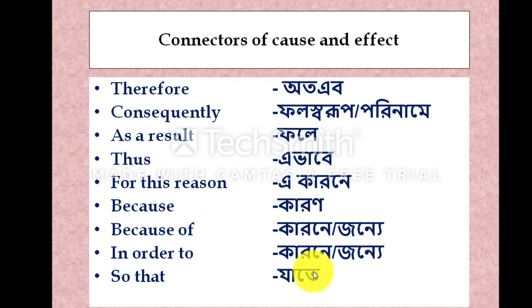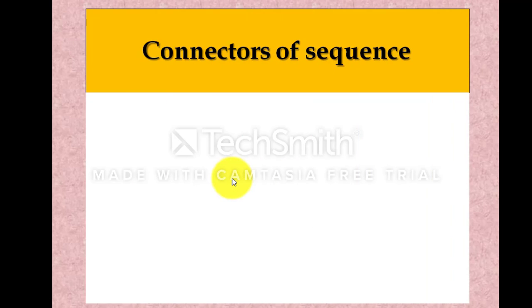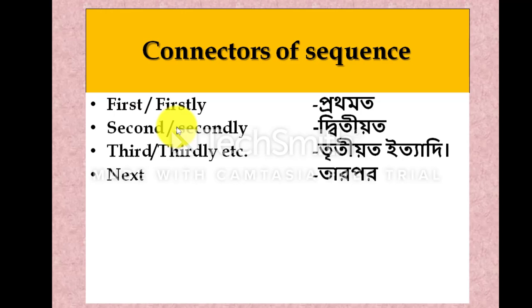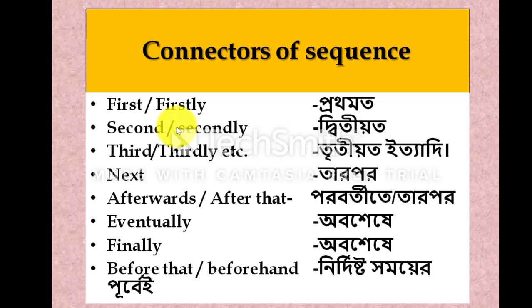So all are important. If you know the Bengali meaning of these connectors, it will be helpful to complete sentences, and also helpful to change sentences from simple to complex. Okay, connectors of sequence or time: first, প্রথমত; firstly, secondly, thirdly; next, তারপর; afterwards, eventually, finally, before that, beforehand.